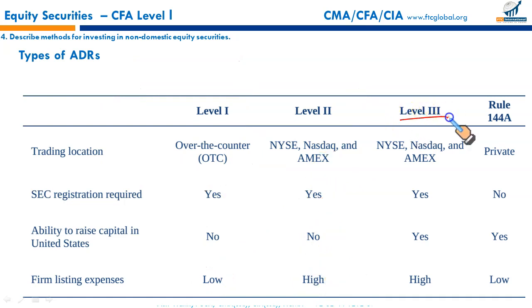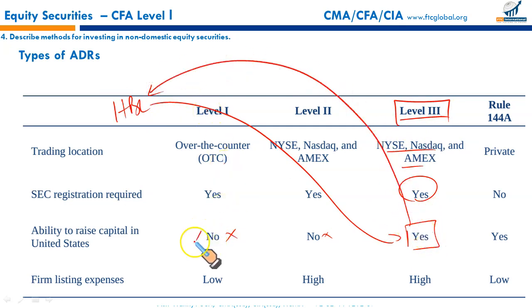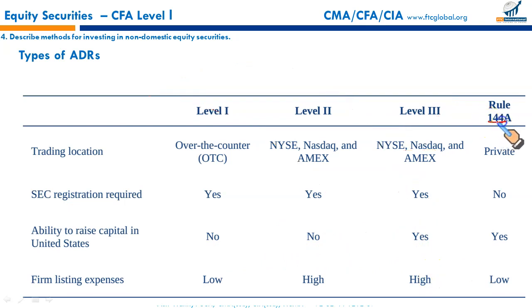The third, level 3 ADRs, the regular auction market. SEC registration required, yes, but this level 3 ADR will be sponsored. The previous ones were not sponsored. This is the sponsored one. If HBL issues ADRs under level 3 and the ADRs are sold, the money would be received by HBL. In the earlier cases there was no capital raised by HBL, but in this case, yes. Listing expenses high, yes. And the last one, Rule 144A.